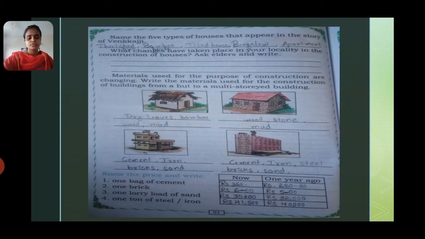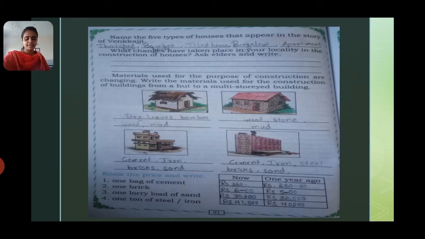And the materials used for construction are changing. Write the materials which are used for home construction. In the first picture you can see dry leaves, bamboo, wood and mud they will be using. In the second picture, wood, stone, mud they will be using to construct the house. In the third, cement, iron, bricks, sand. In the fourth picture, cement, iron, steel, bricks, sand.